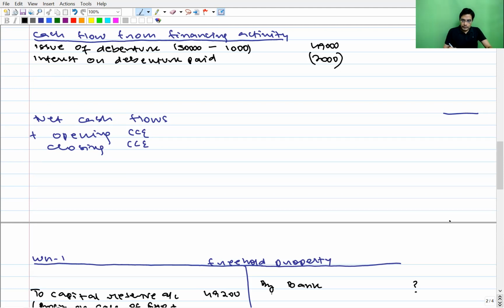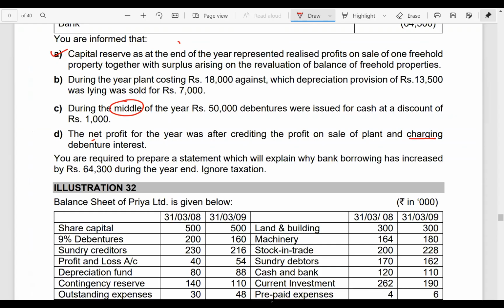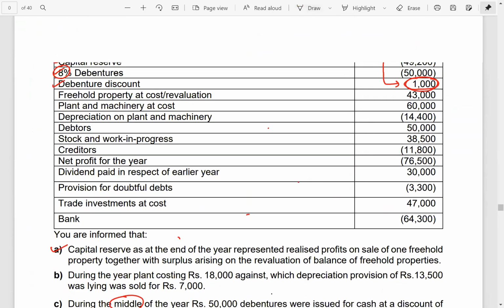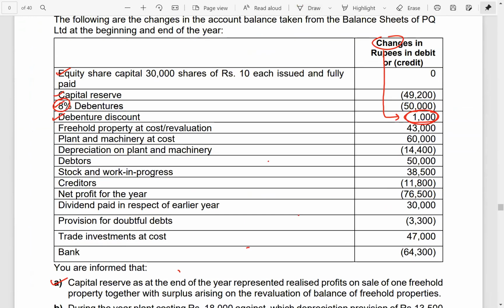Next. Now, all of you, what is the balance of discount on issue of debenture? 1,000. We have not written off any part of discount on issue of debenture in the current year. How did we get to know?